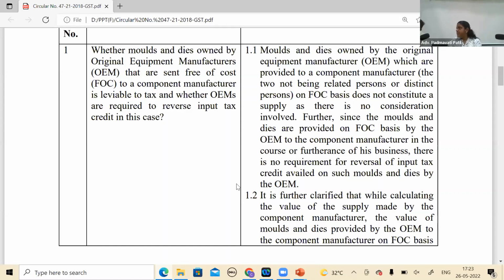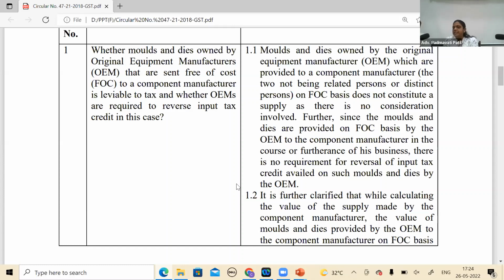Maybe that may be the concept, although there is no consideration, because as you rightly said, if there is a supply and there is no consideration, we only go to schedule 1, wherein they have carved out situations that even if there is no consideration, you need to consider it as a supply. But as far as this is concerned, in schedule 1, it is not there. I think that is what they have given.